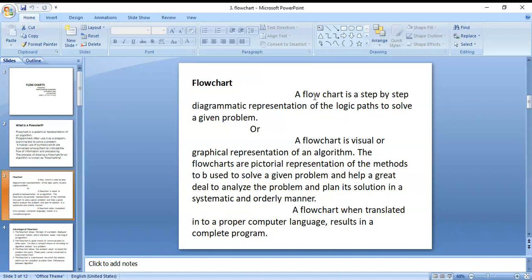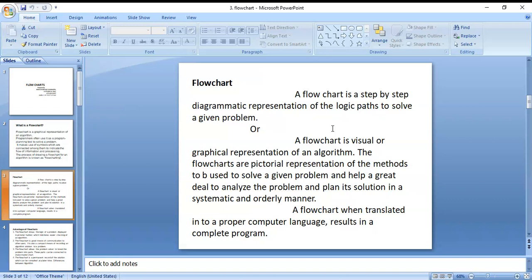If there is no finite number of steps, that is useless. When a finite number of steps are there, then we can find a particular solution. We can find an accurate solution, an accurate result, when a finite number of steps are there.